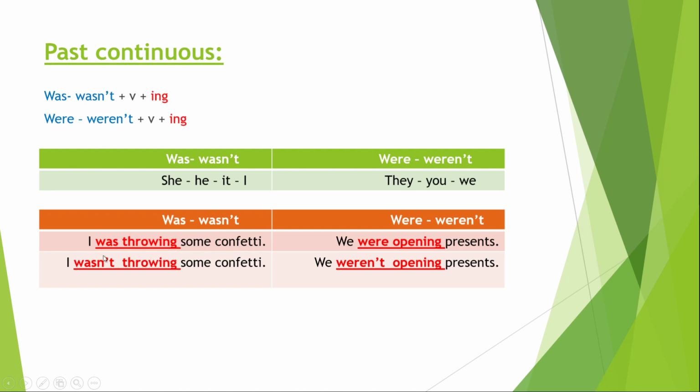With was and wasn't: I was throwing some confetti. I wasn't throwing some confetti. With were and weren't: we were opening presents. We weren't opening presents. I think it's very simple.